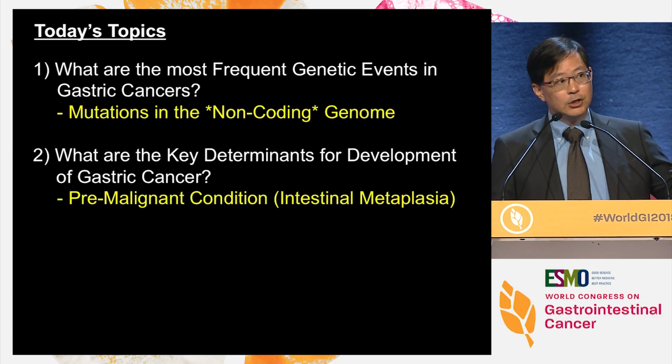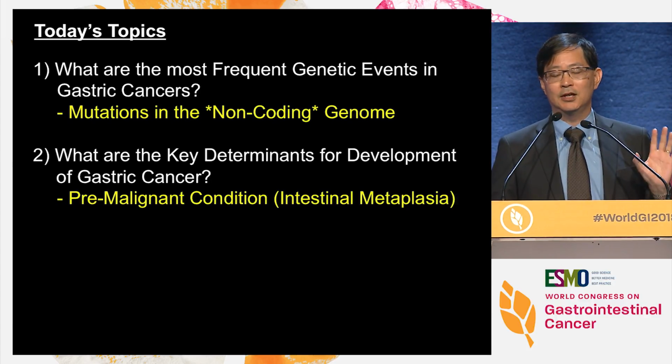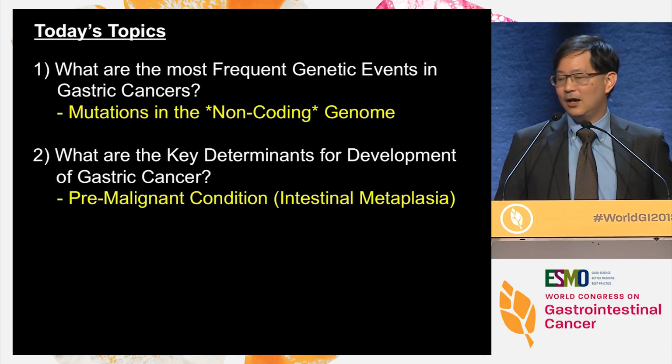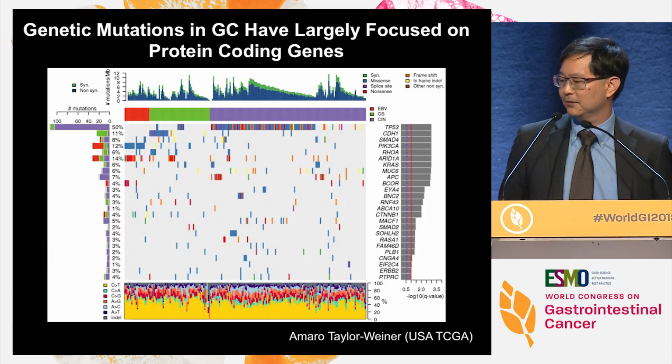What are the most frequent genetic mutations that are happening in gastric cancers? For some of you, this may seem very funny because you may think, well, don't we already know that? And we do and we don't at the same time. Let me illustrate that in the next slide.